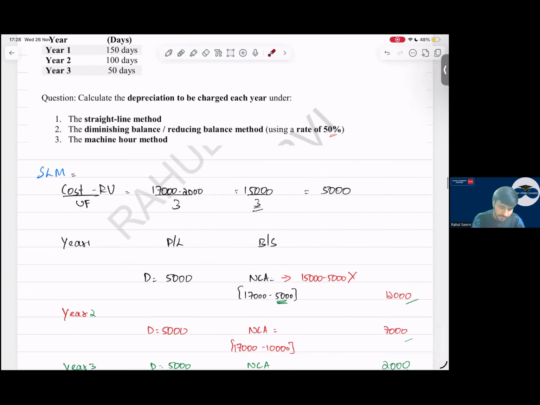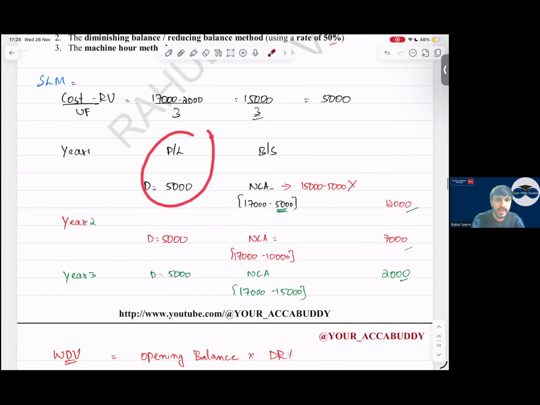Simple. So in P&L, I will take this depreciation. In the balance sheet, what will I record? Non-current asset. Will you recognize 15,000 minus 5,000? No. 17,000 minus 5,000 will be my carrying amount. Then for the second year, third year, it will continue.